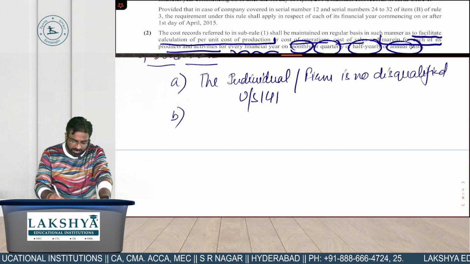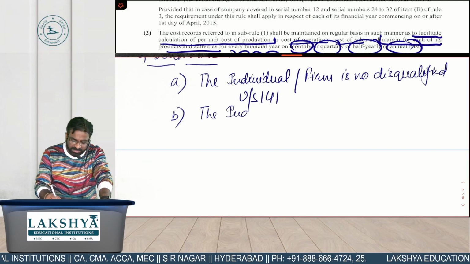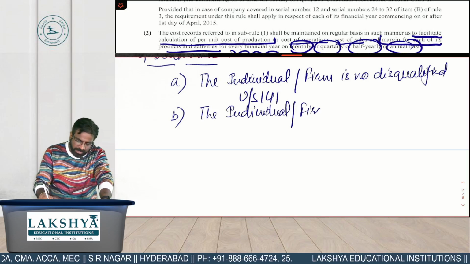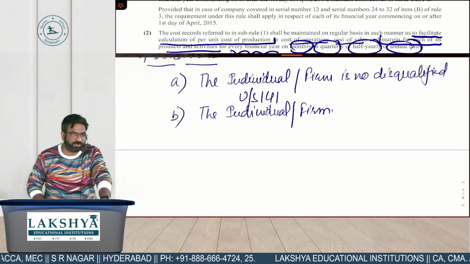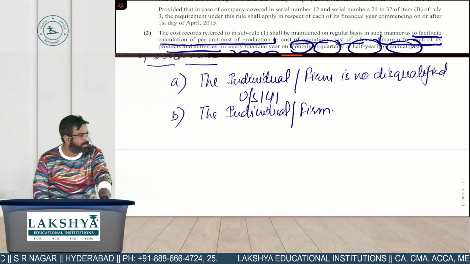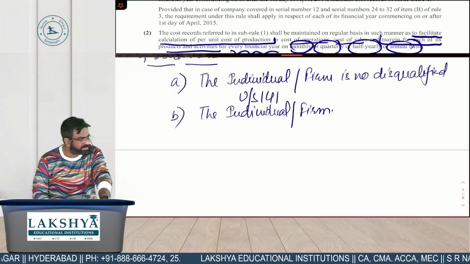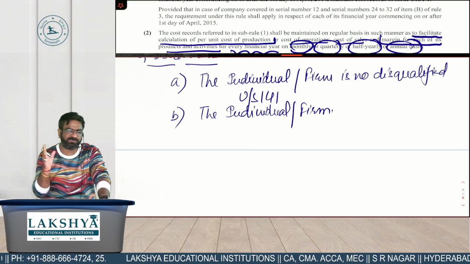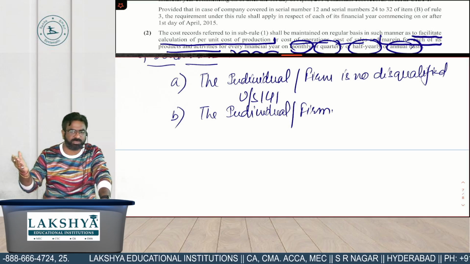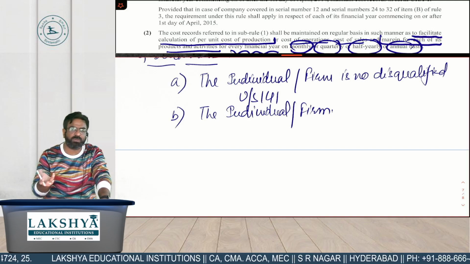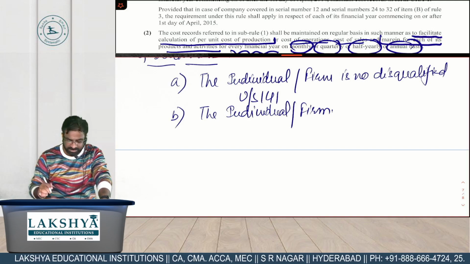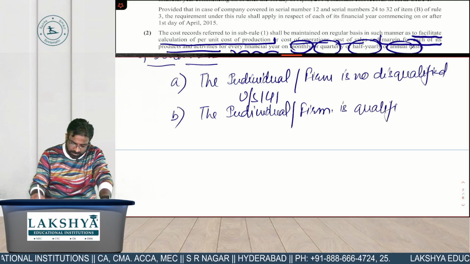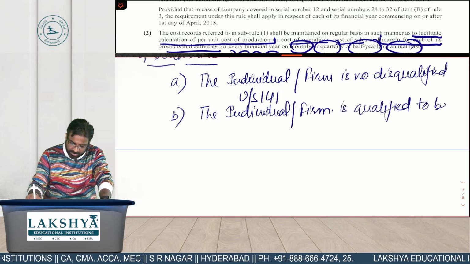Point number B, the individual. Why it is written like this, individual or a firm? In India, you can practice in 3 forms. You can make a sole proprietor, you can make a partnership firm of practicing CMAs, or you can also make an LLP. तो LLP और पार्टनरशिप फर्म को हम लोग फर्म ऑफ ऑडिटर्स बोलते हैं, और सोल प्रोप्राइटर को हम लोग इंडिविजुअल बोलते हैं. That's the reason. The individual and the firm is qualified to be a cost auditor.